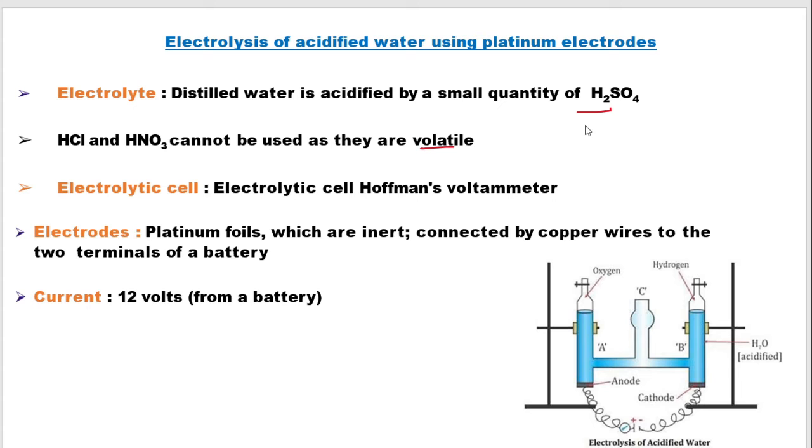Now here we are using an electrolytic cell which is known as Hofmann's voltameter, a very important name reaction. You might be asked which voltameter is the electrolytic cell used during the electrolysis of water, and 4 options will be given to you. And we are using inert electrodes of platinum.